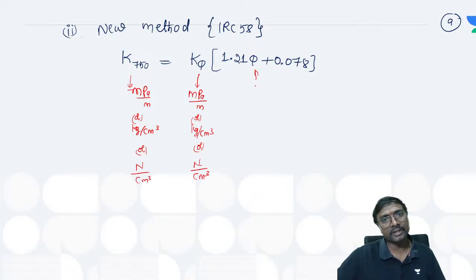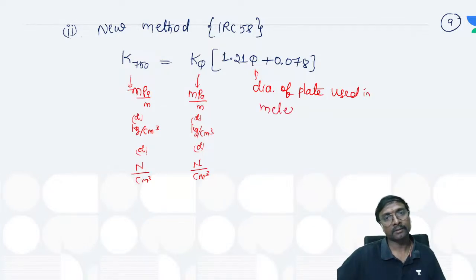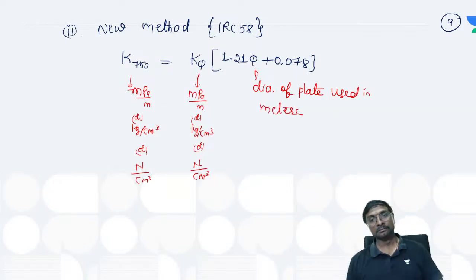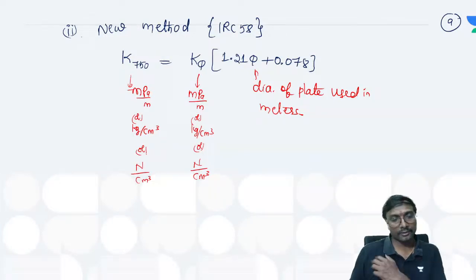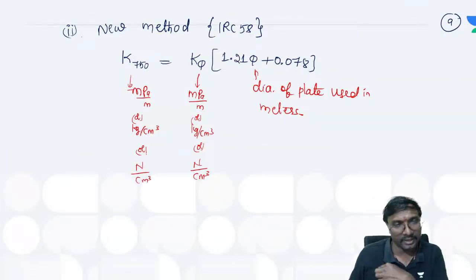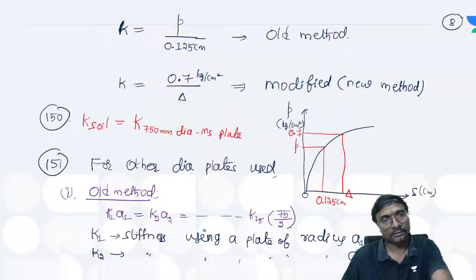Now what is that diameter? What is the diameter of the plate used, and in which units? The diameter of the plate used is in meters, you can say. Got it? Clear? These conversions?